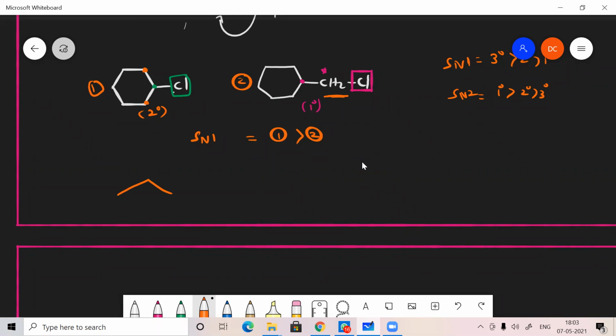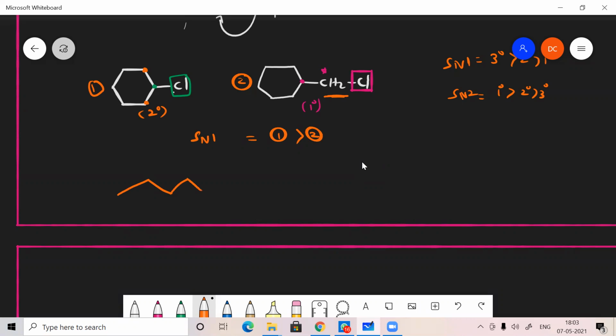The question is asking which one is faster, and both are involved in SN1. Which one is faster? Okay, sir. So according to that, 1 degree will be faster in SN1.